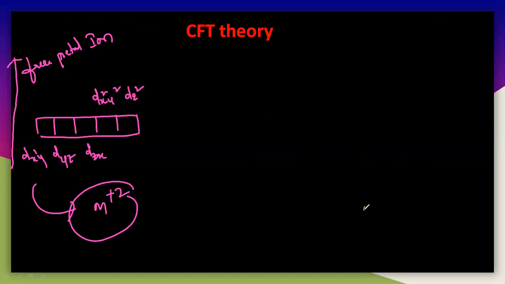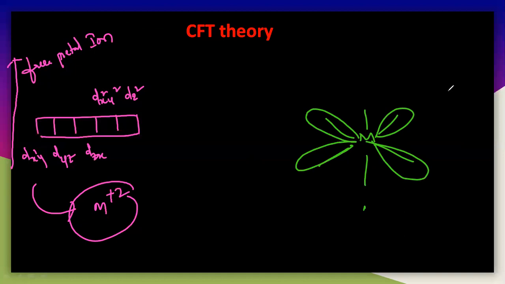So there is a metal, and see the ligands are like this. And this is the orbital of dxy. See, this is the orbital of dxy, and the ligand is coming like this. The ligand is coming with a lone pair of electrons. Even this metal is also having a lone pair of electrons. So it will undergo repulsion like this. Whenever there is repulsion, the energy will increase here.